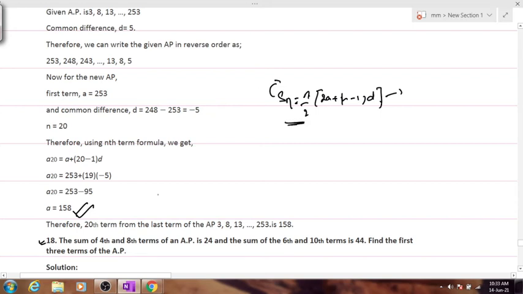Now, sum of the fourth and the eighth term of AP is 24. So can we write according to the question, A4 plus A8 is equal to 24? Yes, no? When you further break it down, this will become equation 1. Now the second half of the question is A6 plus A10th term is equal to 44. Does everybody agree with this?